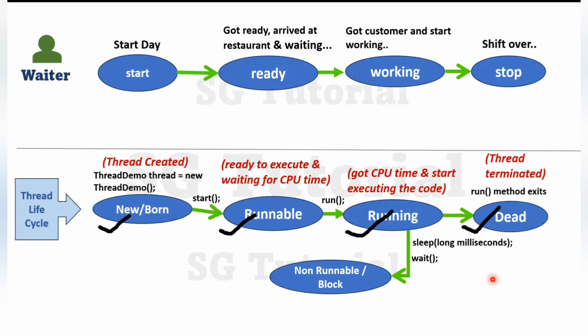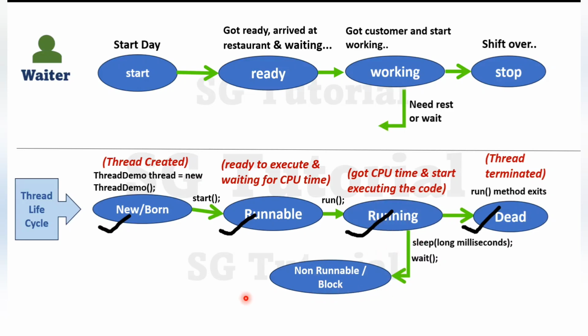Meaning that during execution, if we want to pause current execution of thread for specific time, then we can call sleep method or wait method to pause current execution for specific time. And once we call sleep method or wait method, then thread will pause its current execution for specific time and will enter into a non-runnable state from running state.